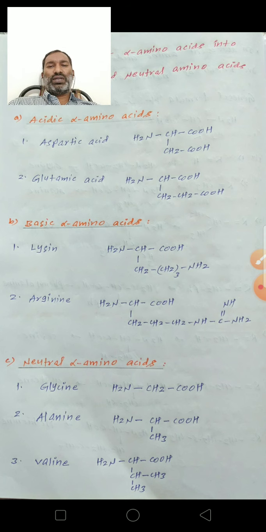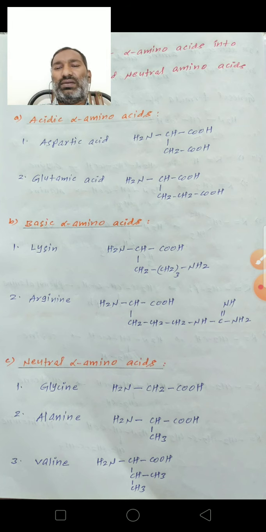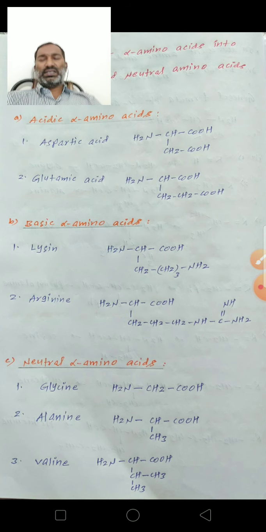Neutral amino acids means alpha amino acids containing one NH2 group and one COOH group, for example alanine, valine; so many neutral alpha amino acids are there.